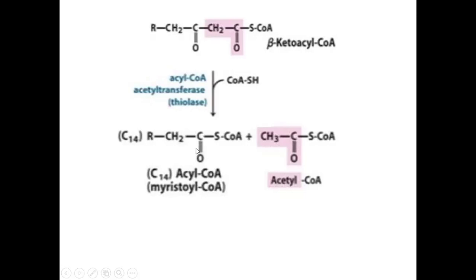Now the remaining acyl CoA will again sequentially go through steps 1 to 4 which I already talked about, and it will go on splitting 2 carbons in the form of acetyl CoA until the palmityl CoA is completely degraded to acetyl CoA.